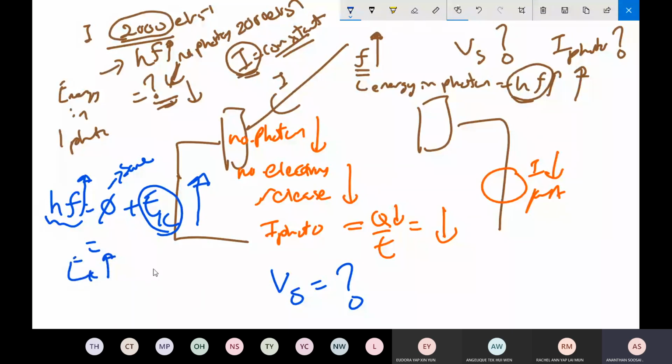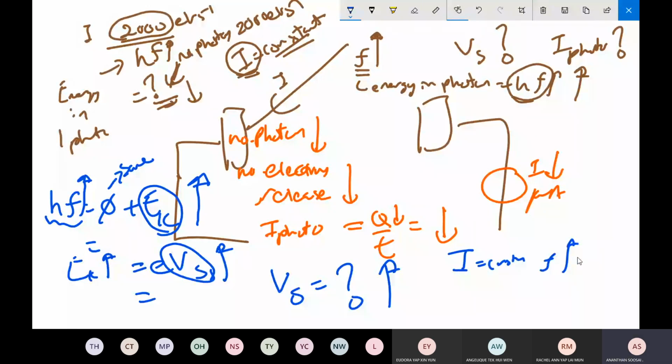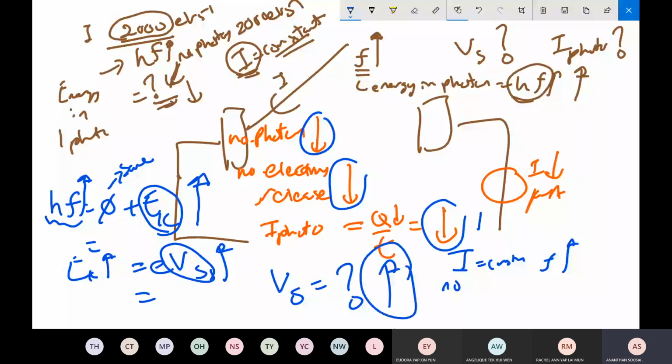If EK increases, and EK is the same as stopping potential, then the stopping potential must also increase. So intensity constant, frequency rises, number of photons drops, number of electrons released drops, photocurrent drops. Based on Einstein's idea, EK should rise, and stopping potential should rise.